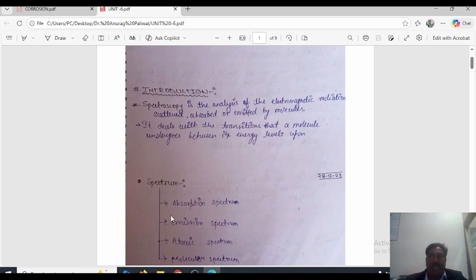The various applications of IR and UV are in the pharmaceutical industry, environmental science, and farming.